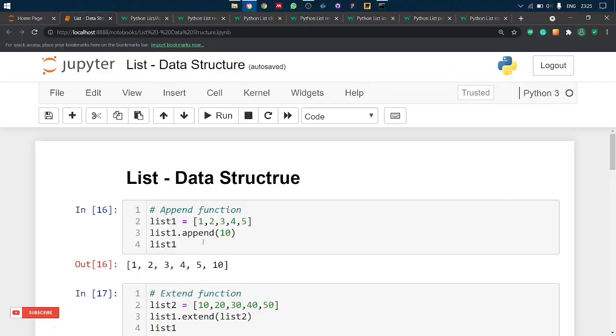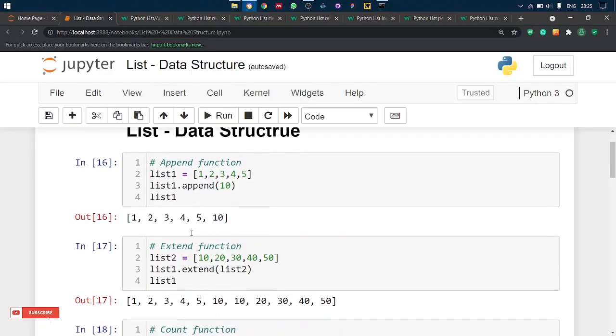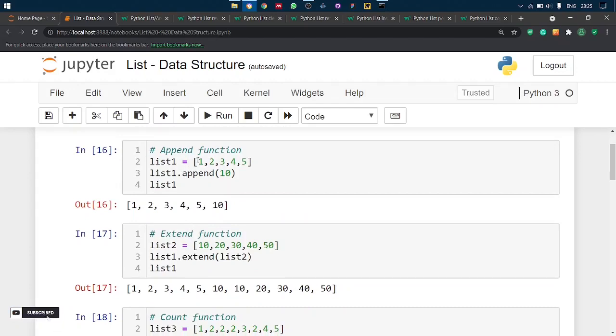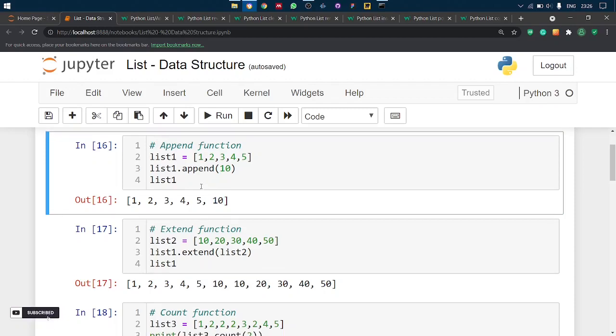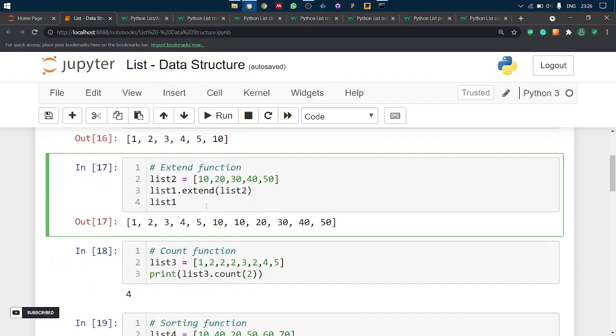Let's begin with the append function. For example, I'm here declaring a list with 5 elements: 1, 2, 3, 4, 5. I'm appending the list with the element 10. So the result will be that the last element of the list is the appended element. The next is the extend function.